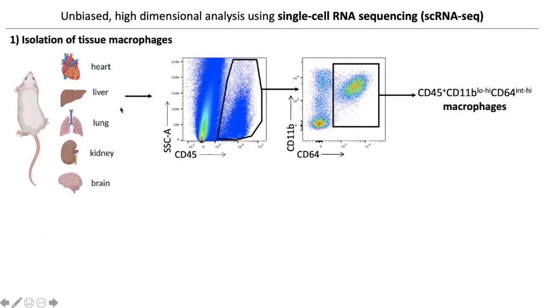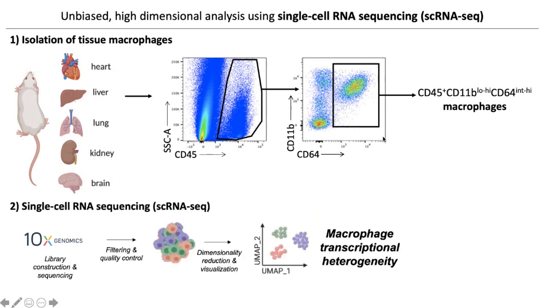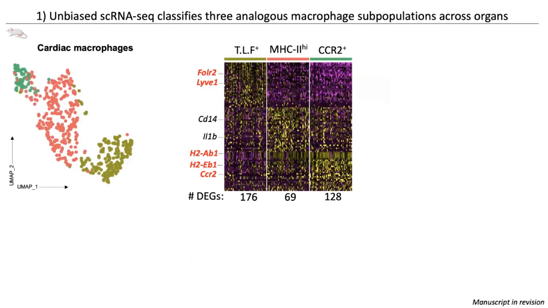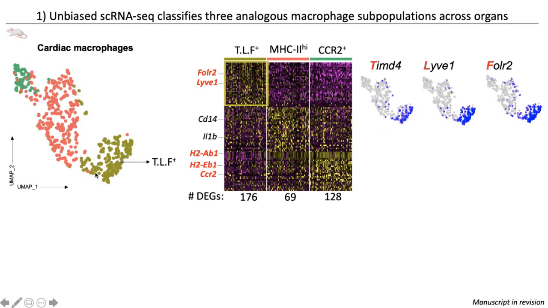So we focused on the heart, liver, lung, kidney, and brain, and we sorted total macrophages using the marker CD45, and we cast a wide net with CD64 and CD11b to ensure that we capture all macrophages, and performed single-cell RNA sequencing. So starting with the single-cell analysis of mouse heart macrophages at the steady state, where we excluded monocytes and dendritic cells, we see at least 3 subpopulations of cardiac macrophages. The first subset, over here on the right in gold, expresses the genes TIMD4, LYVE1, and folate receptor 2. So for short, we term this subset TLF macrophages.